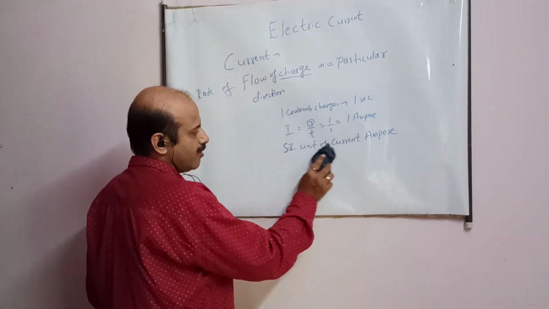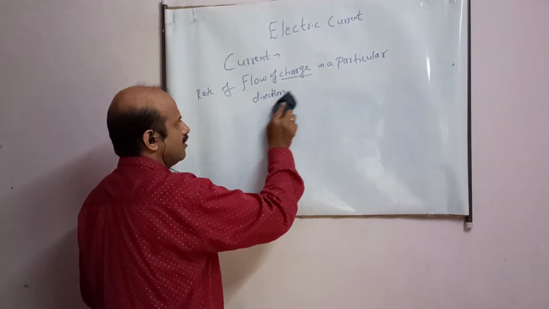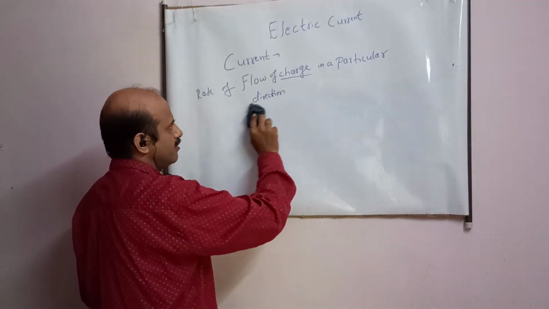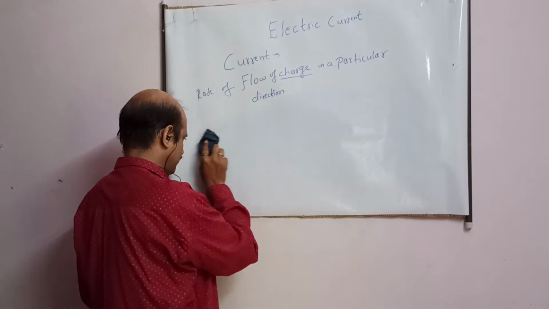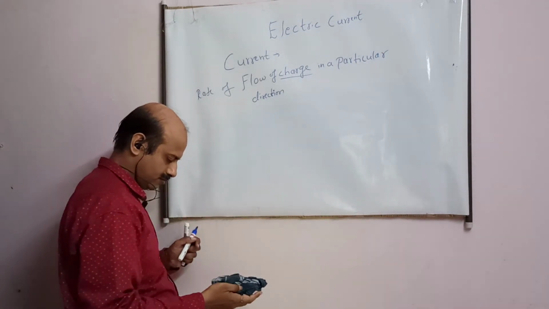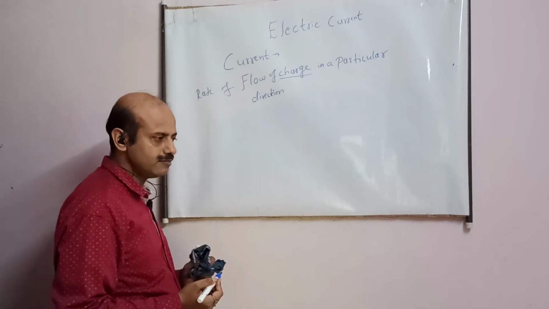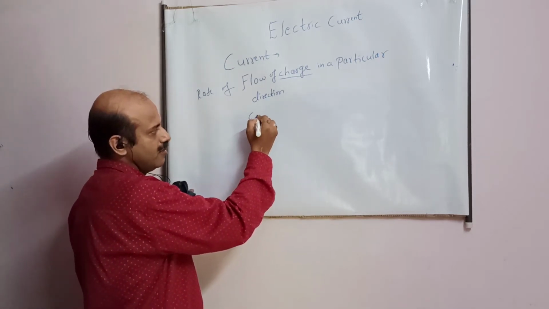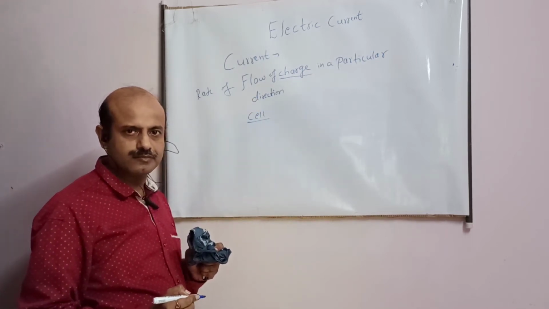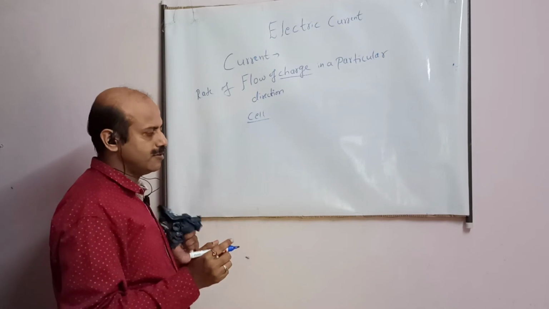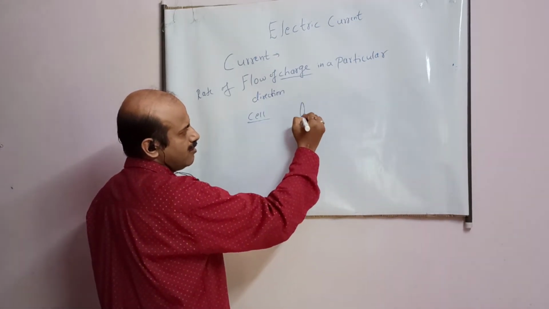So till now, student, we have understood the formula for current and what is current. Now, student, in the market you must have seen the small pencil cell. In that cell, if you have seen, it is something like this.